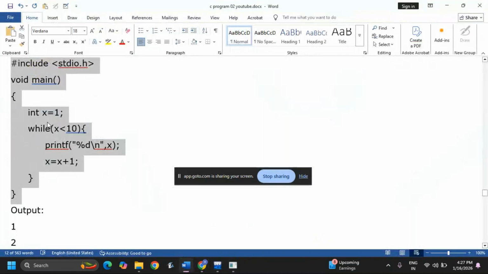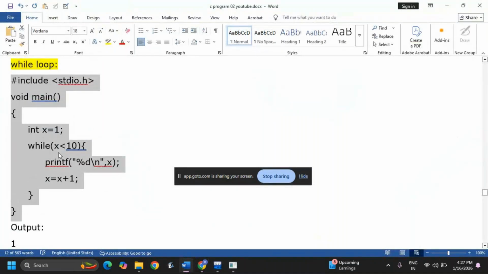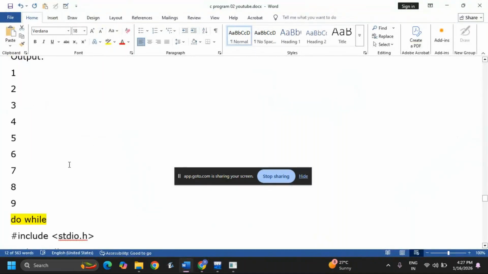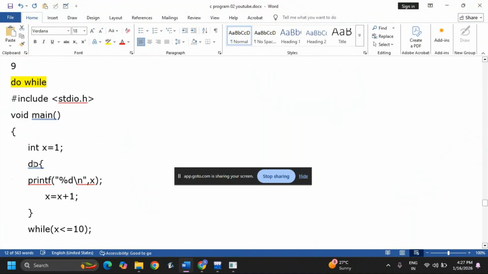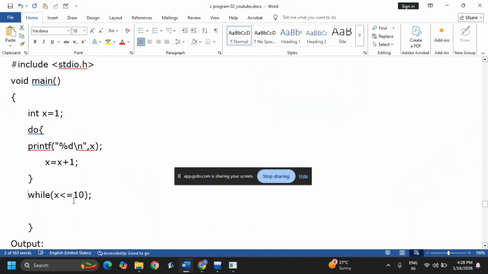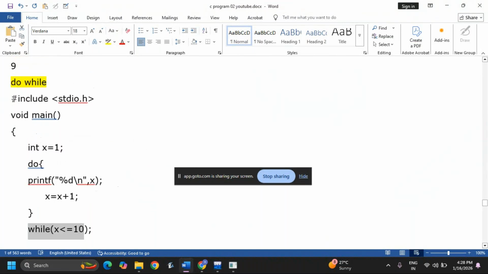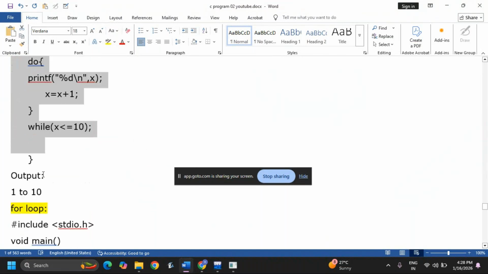Do while loop. See, while is for repeated activity. The alternative for the while loop is the do while loop. Okay, it is a do statement, and after that the condition will come. After the explanation of the do while loop, I'll tell the difference between while and do while.